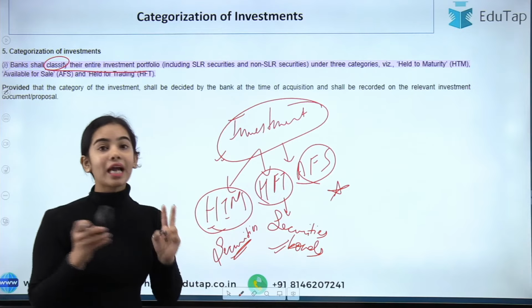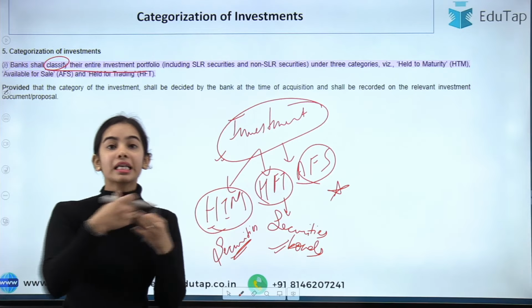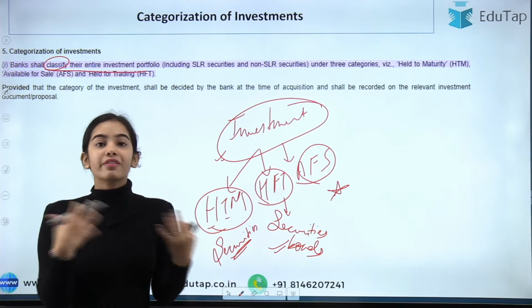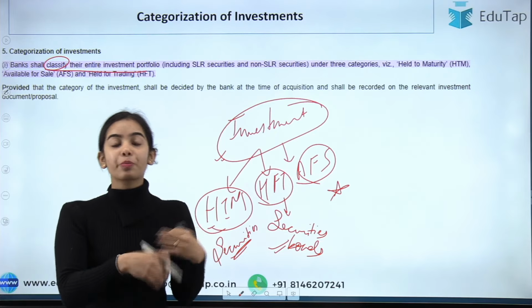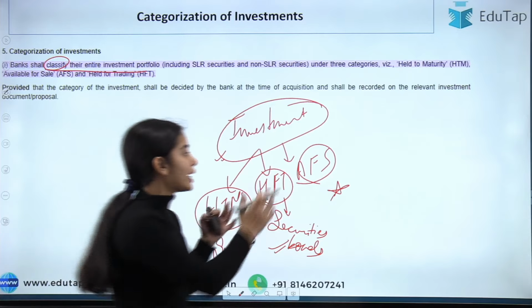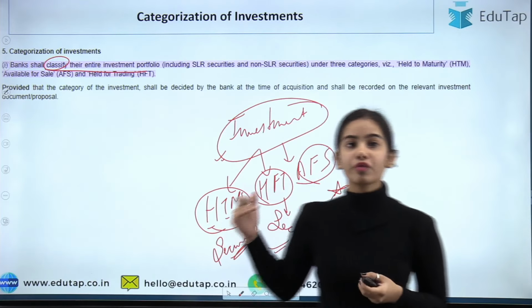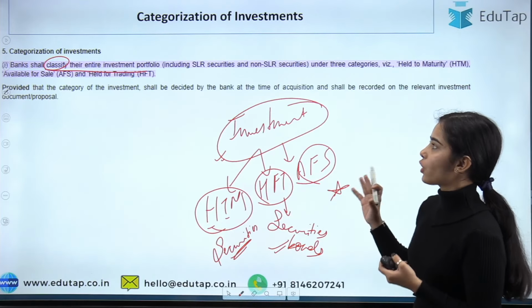Now the other kind of securities that the banks are keeping for trading. Whenever the bank needs the money, or whenever the bank thinks that it is providing profit, the bank can sell it. Available for sale is the third category, in which the other kind of securities come.